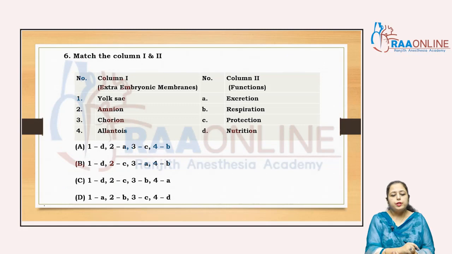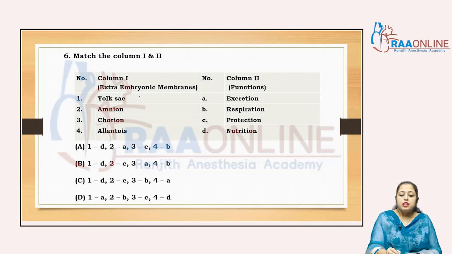Now come to the next question, match column 1 and 2. The first column belongs to the extra embryonic membranes, and the second is their functions. As we know, the first extra embryonic membrane is the yolk sac, the second is the chorion, the third is the amnion and the fourth one is the allantois. Yolk sac helps in nutrition, but remember one thing, in humans, in the yolk sac only blood is filling.